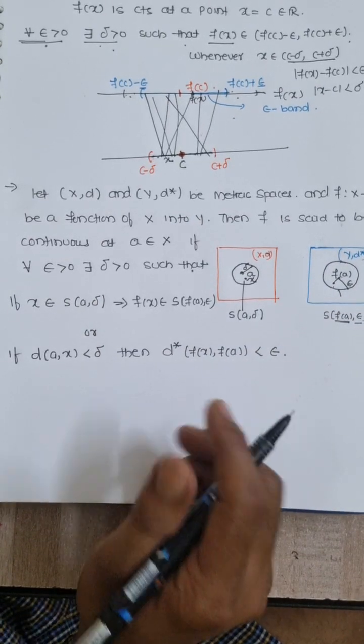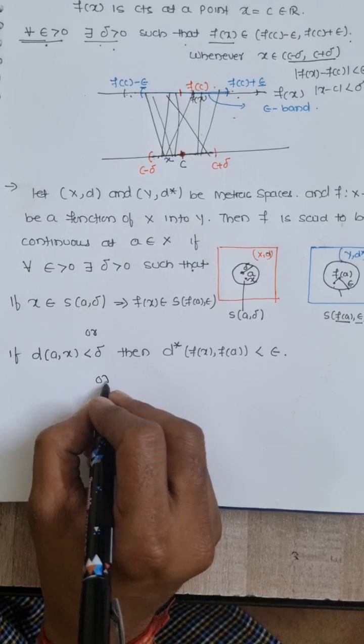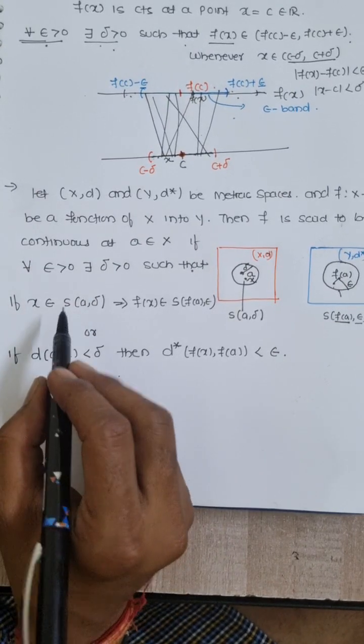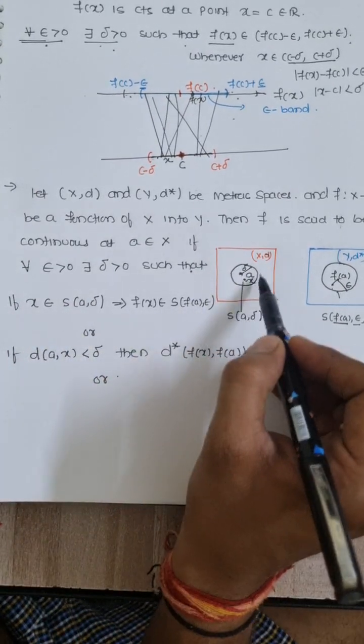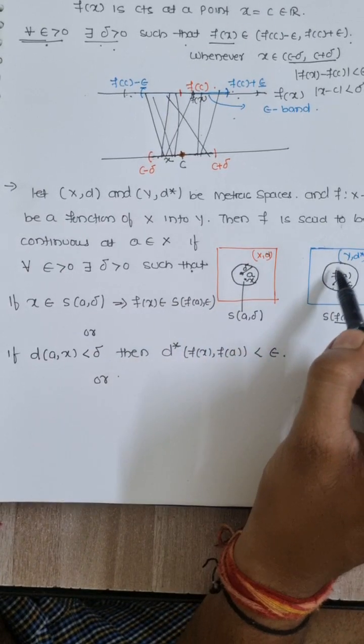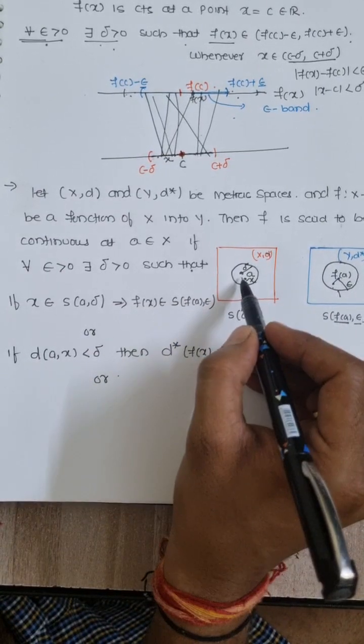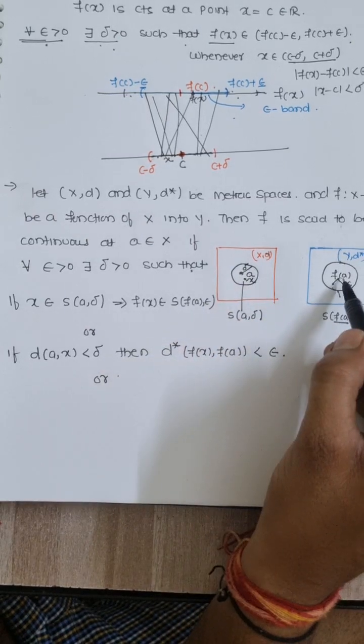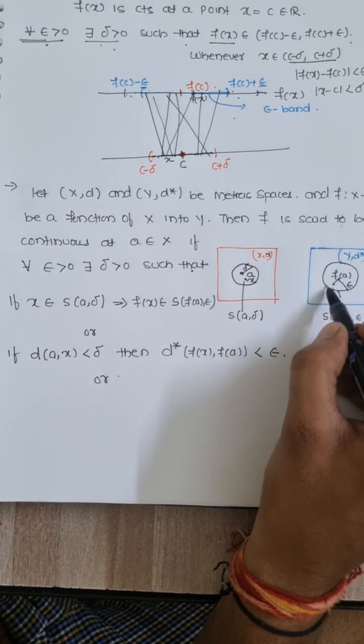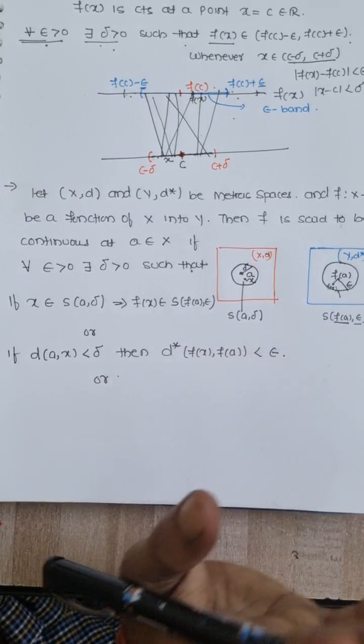Another definition: for every x belonging to this neighborhood, fx belongs to this neighborhood. Or, the distance between a and x is less than delta, then the distance between fa and fx is less than epsilon.